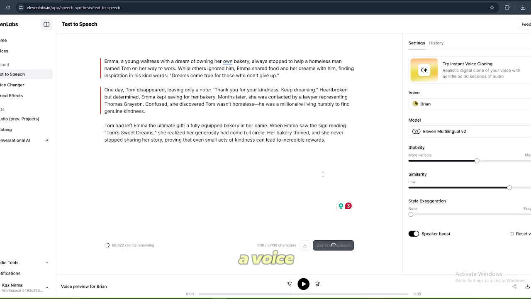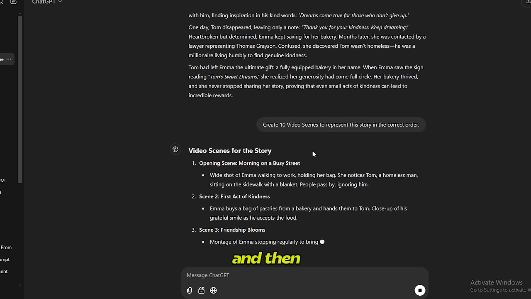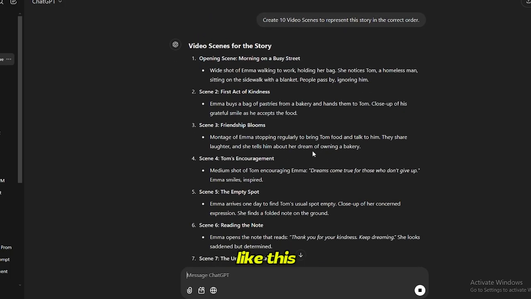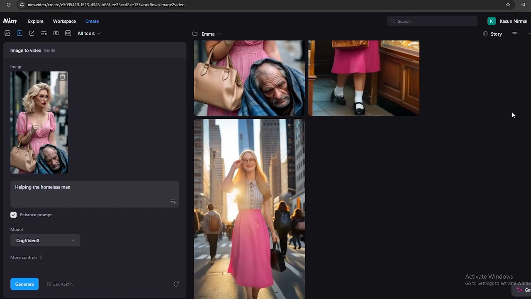convert this script to a voice, and then we can move on to the video creation part. Actually, this is not that complicated. Go to ChatGPT and ask it to generate 10 video scenes to represent this story in the correct order. And then, ChatGPT will give you 10 scenes to represent this story like this. Now you can generate images and videos for each scene using the NIM AI tool, just like we did before.